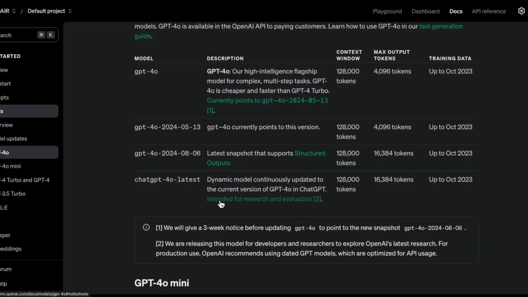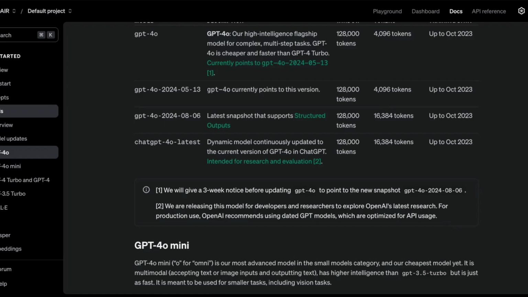And it says here it's intended for research and evaluation. So something they recommend, and I saw this from some of their employees, is that use this model to test and evaluate things, evaluate on your own benchmark. But they are recommending that you use this particular one instead of this when you're leveraging the models via the APIs. We're going to jump into the test cases now.